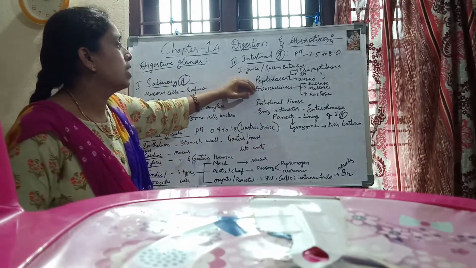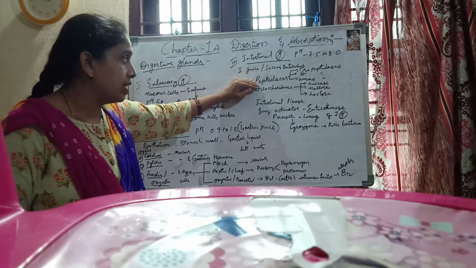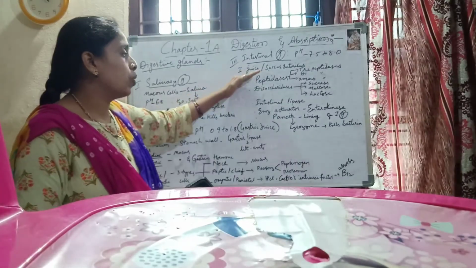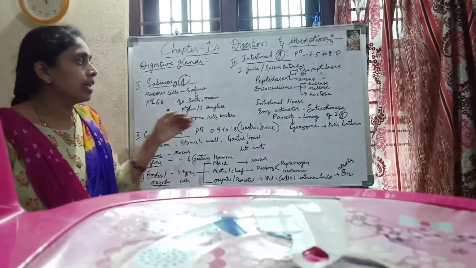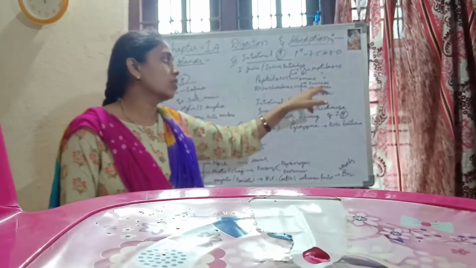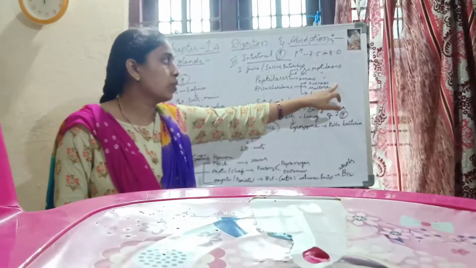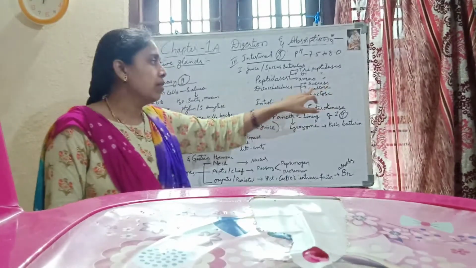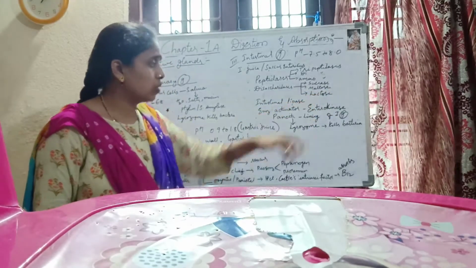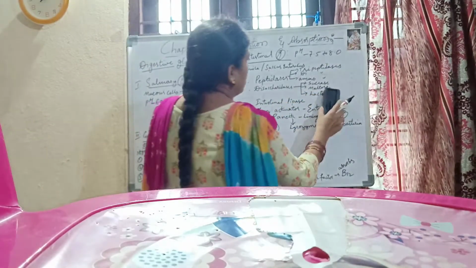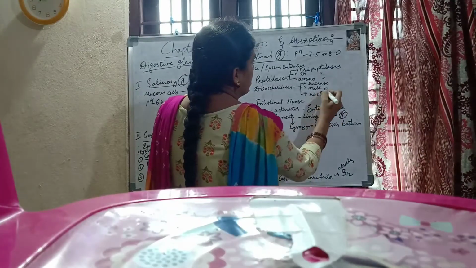Okay, next peptidases. Peptidases are the enzymes which break the proteins, and disaccharidases are the enzymes which break the carbohydrates. Carbohydrates ఏంటి? Sucrose. Sucrose is broken down by sucrase enzyme. Maltose is broken down by maltase enzyme, and lactose by lactase.